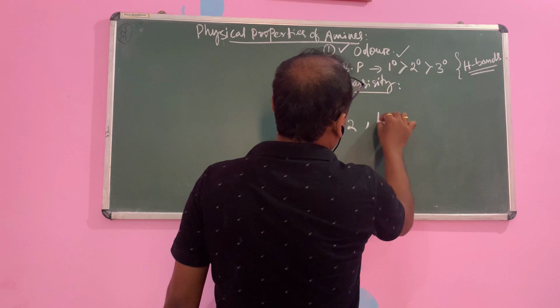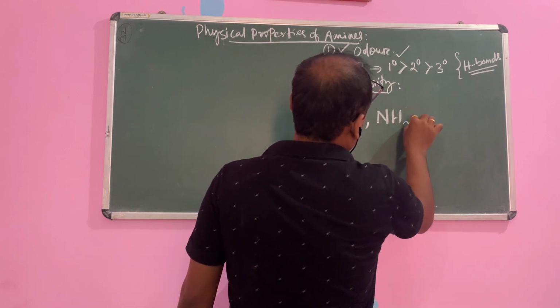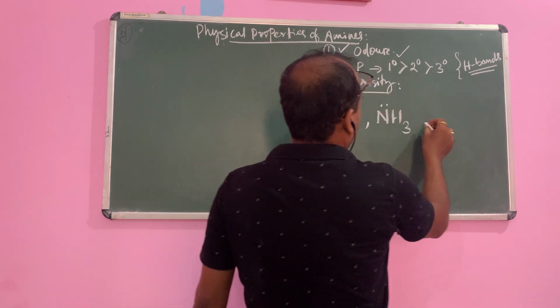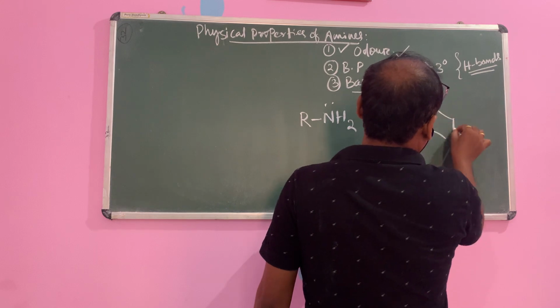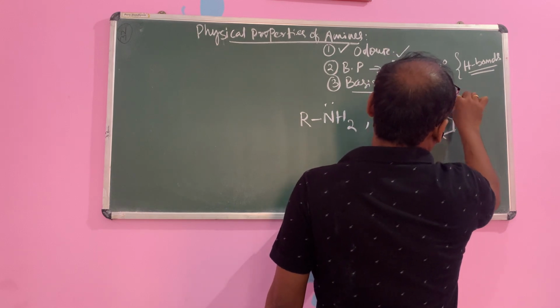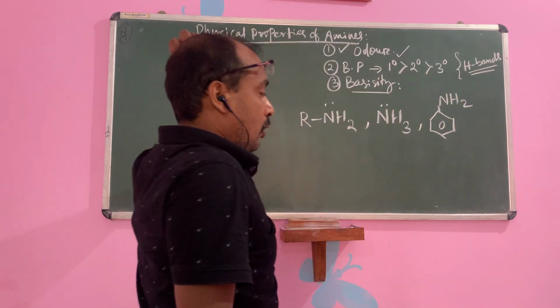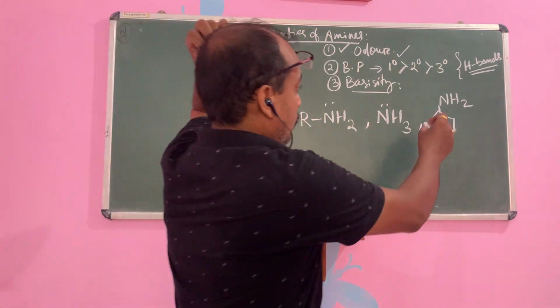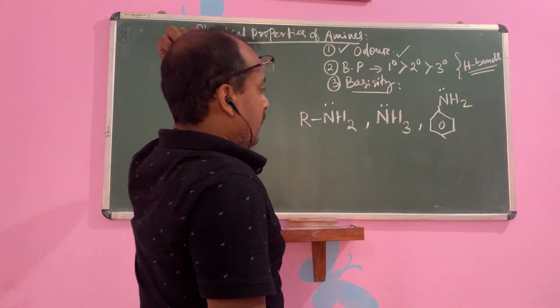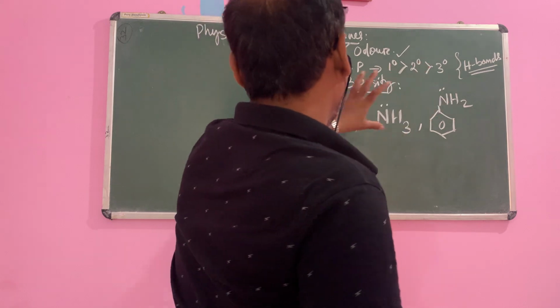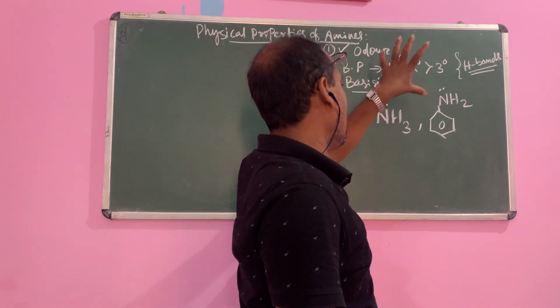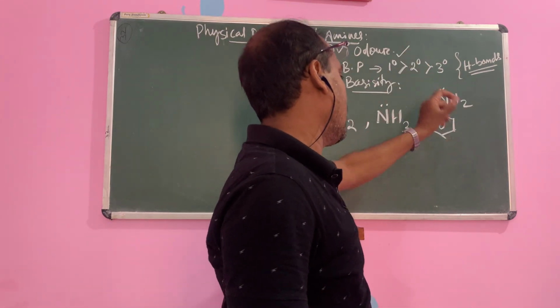Okay. Similarly, if you compare between alkyl amine, then ammonia, then aryl amine, that is aniline, which one is more basic? Okay, which one is more basic? So depending upon these three types, aliphatic amine, ammonia and aromatic amine, that is aniline.